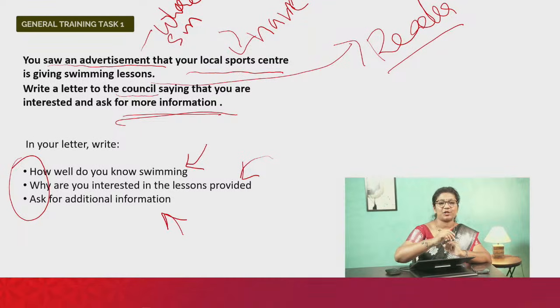And then you ask for additional information based on your reason, right? If it's a competition coming up next month, you need to know how quickly you can cover it, how many extra hours you need to put in, and would you get a personal trainer, and so on. If you want it for exercise, you will give additional details like, do you have any illness? Do you take medicines? Do you have any physical condition that the coach should be aware of, and so on.